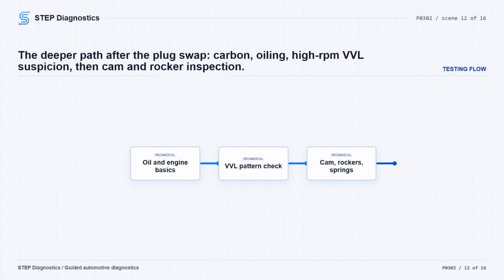If the plug swap does not identify it, decarbon the valvetrain and combustion chambers using MOPR combustion cleaner. After driving and clearing the cleaner from the engine, erase the codes, drive the truck under the captured conditions, and watch the misfire monitor. If the misfire does not return, the carbon cleaning repaired the fault. If it does return, check engine oil level and condition before going deeper.